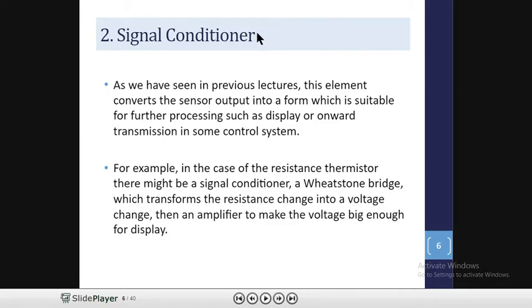Then the signal conditioner is the second component. As we have seen in previous lectures, this element converts the sensor output into a form which is suitable for further processing, such as display or onward transmission in some control system.